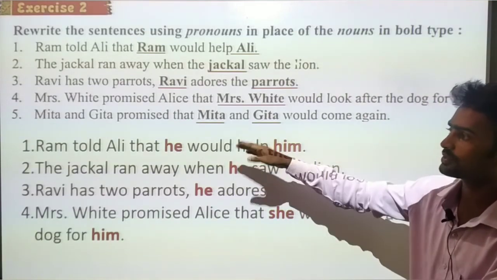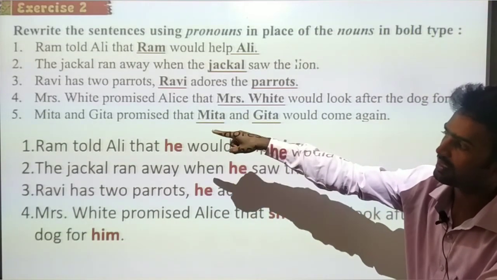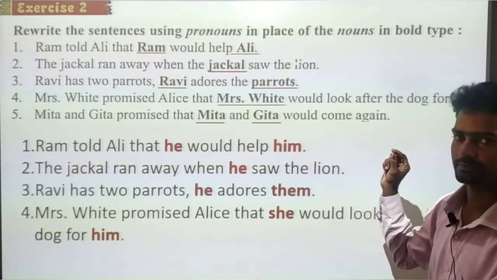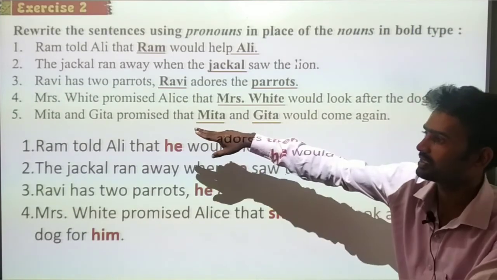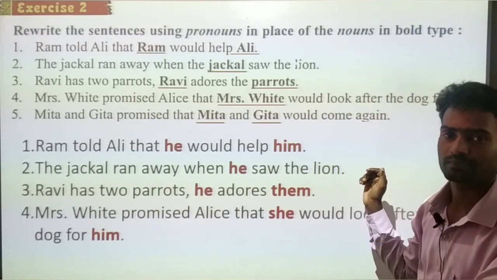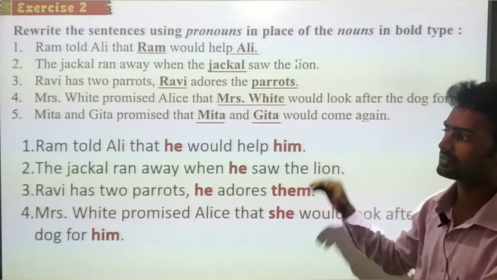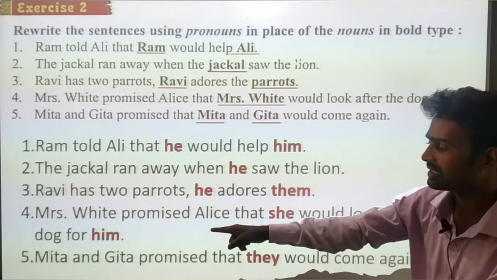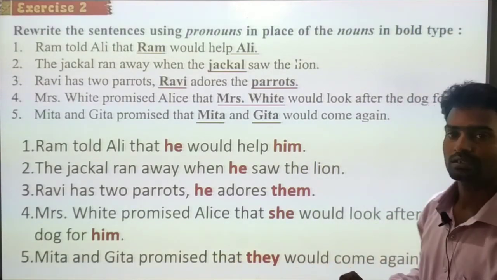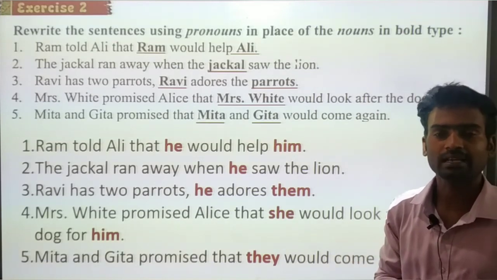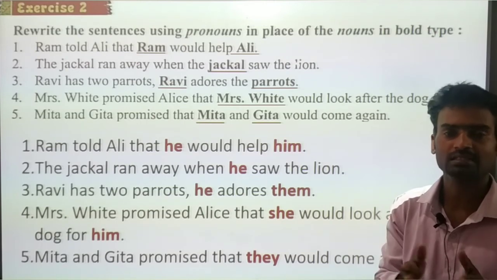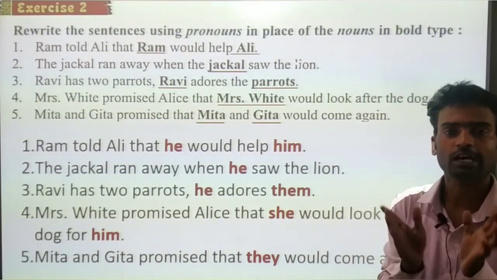And the last one: Mita and Geeta promised that Mita and Geeta would come again. So they repeat Mita and Geeta. The answer: Mita and Geeta promised that they would come again. We have seen in the previous exercise that when more than one person comes together, it becomes a plural form.